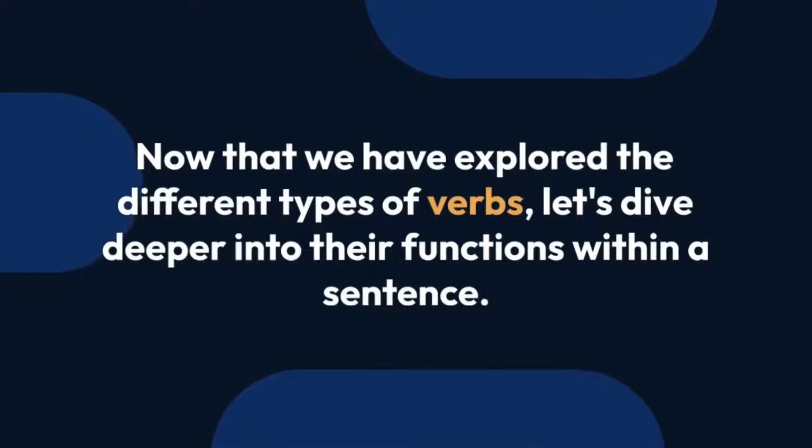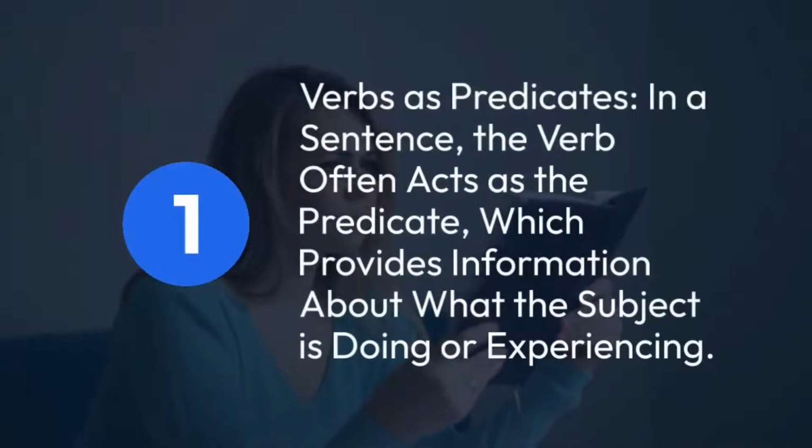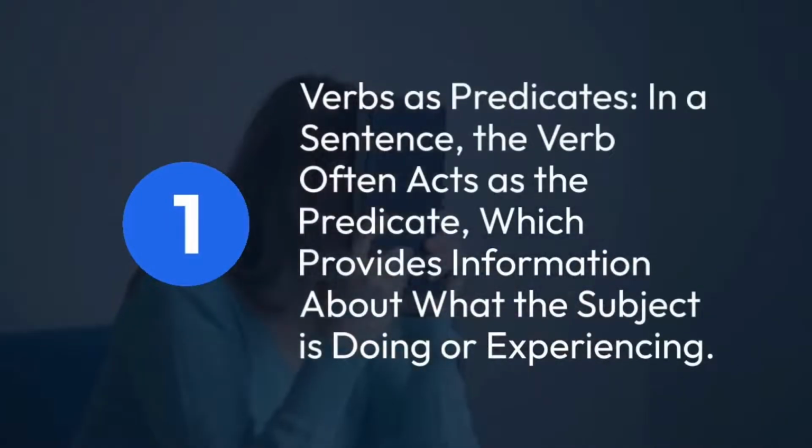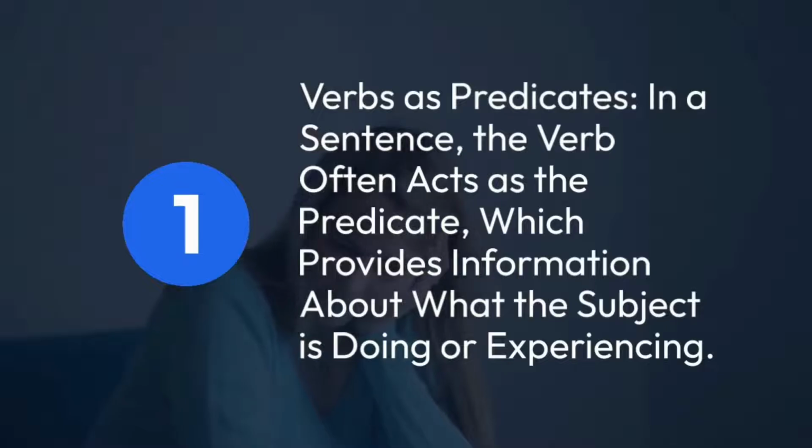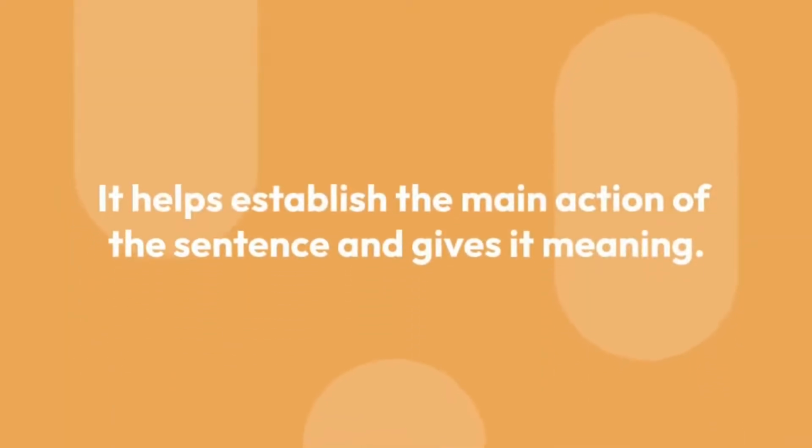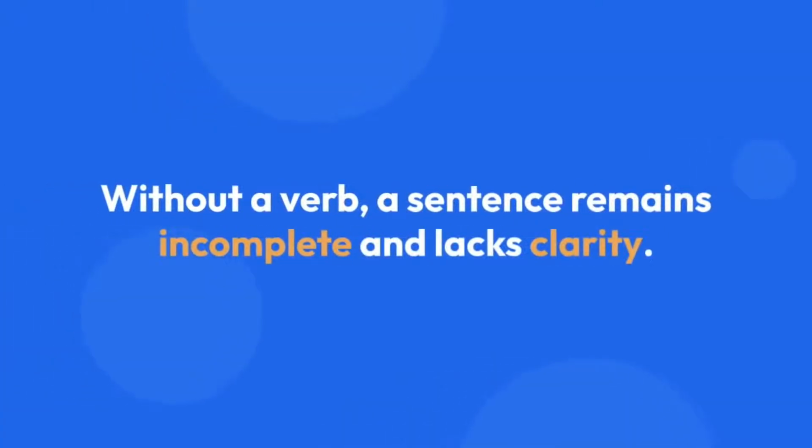Now that we have explored the different types of verbs, let's dive deeper into their function within a sentence. 1. Verbs as predicates. In a sentence, the verb often acts as the predicate, which provides information about what the subject is doing or experiencing. It helps establish the main action of the sentence and gives it meaning. Without a verb, a sentence remains incomplete and lacks clarity.